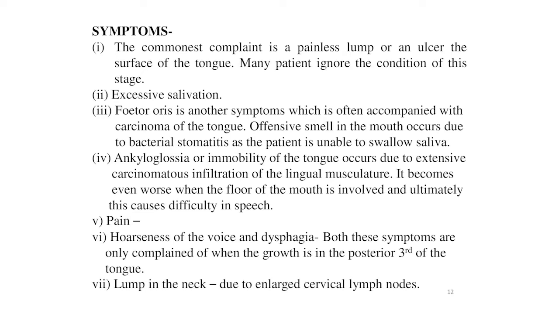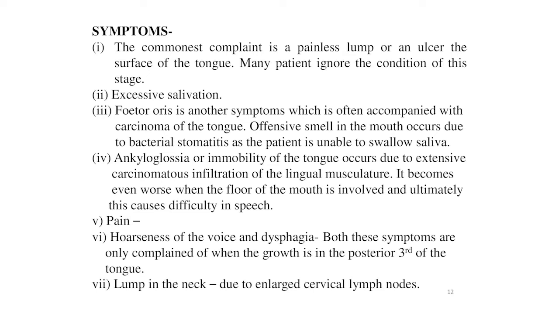Offensive smell in the mouth occurs due to bacterial stomatitis as the patient is unable to swallow saliva. And the next symptom is ankyloglossia or immobility of the tongue, which occurs due to extensive carcinomatous infiltration of the lingual musculature. It becomes even worse when the floor of the mouth is involved, and ultimately this causes difficulty in speech. And the next symptom is pain. Carcinoma is always painless to start with, but in late cases the patient may complain of pain due to involvement of the nerves. Pain may be experienced in the tongue or may be referred to the ear.